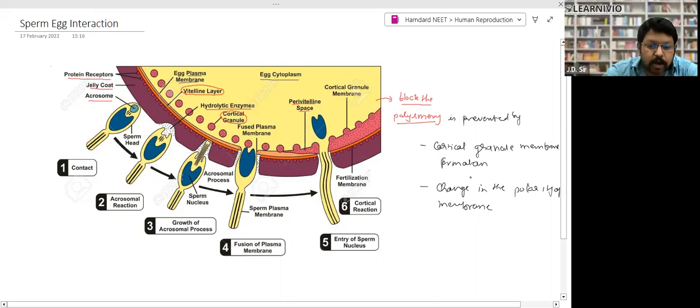Which prevents the polyspermy, this question has been asked. That's why I have written down both of the options. Sometimes the option will be this cortical granule membrane. Sometimes the option will be like change in the polarity of membrane.